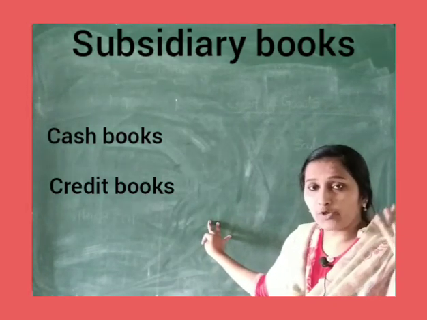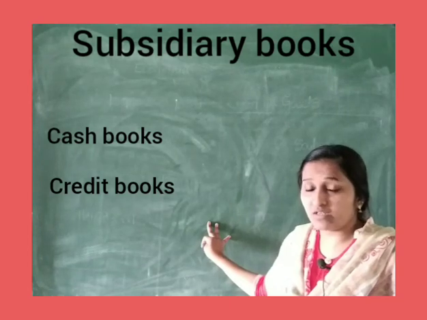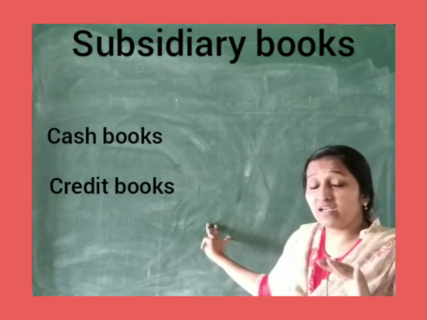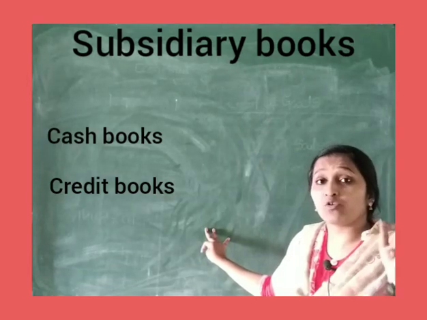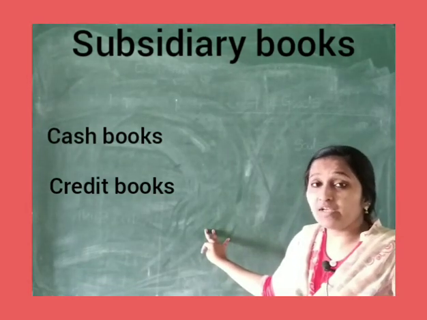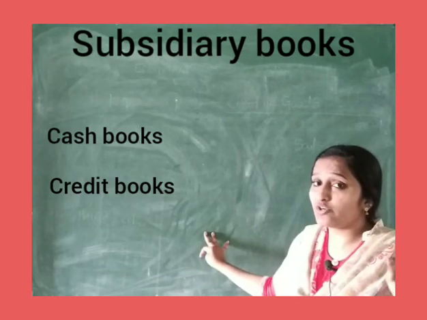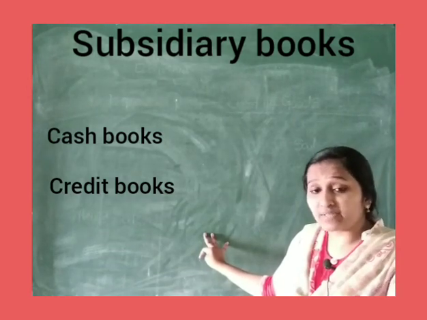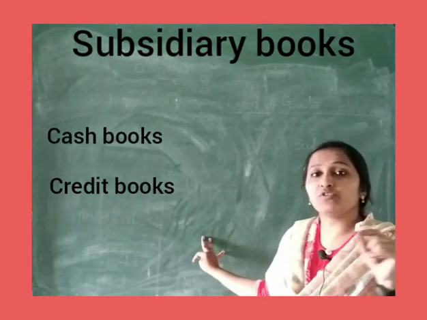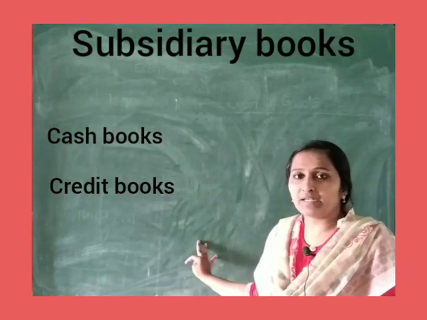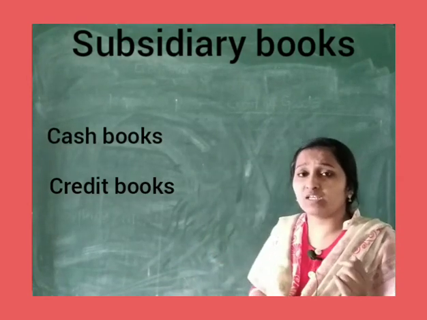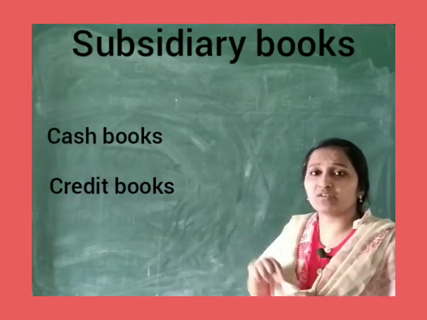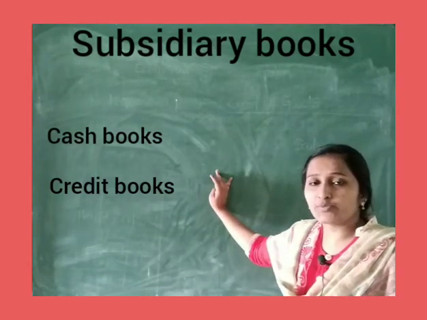It means you paid cash, you purchased goods. Whereas a credit transaction is one where, in credit books, you purchased goods, you didn't pay cash for it, but you are going to pay in the future. At present, on the spot, you did not pay any penny for the particular product which you purchased from the shopkeeper or the vendor. So here two things will come which are important when it comes to cash book and credit book.